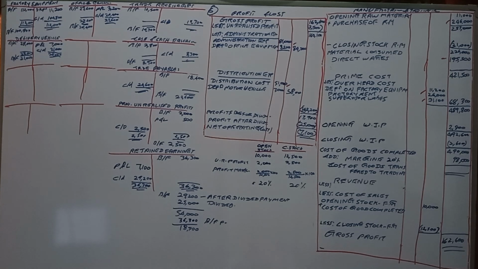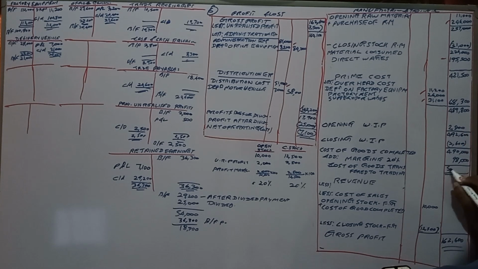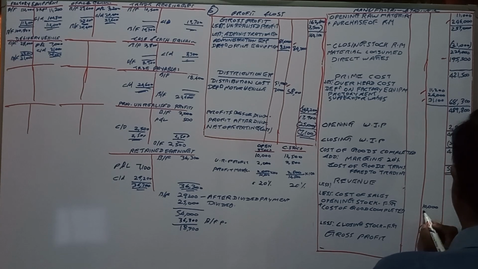Right? 490 into 0.2, 490 plus 98 is 588. 588 is the cost transferred to the trading account. So we know the cost of goods completed is 588,000, right? 588,000.